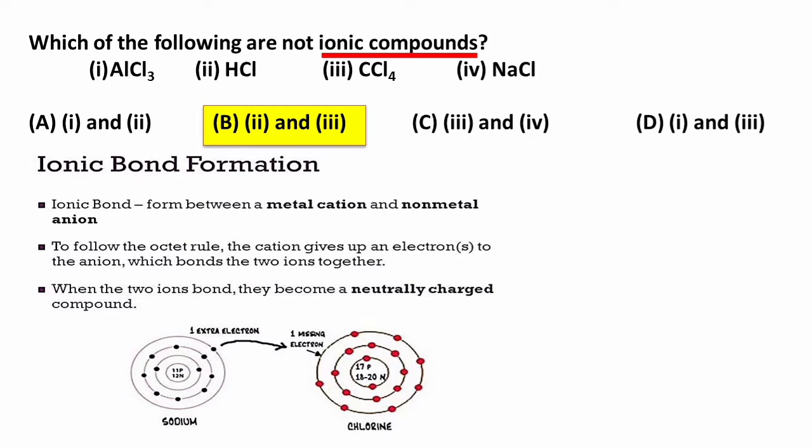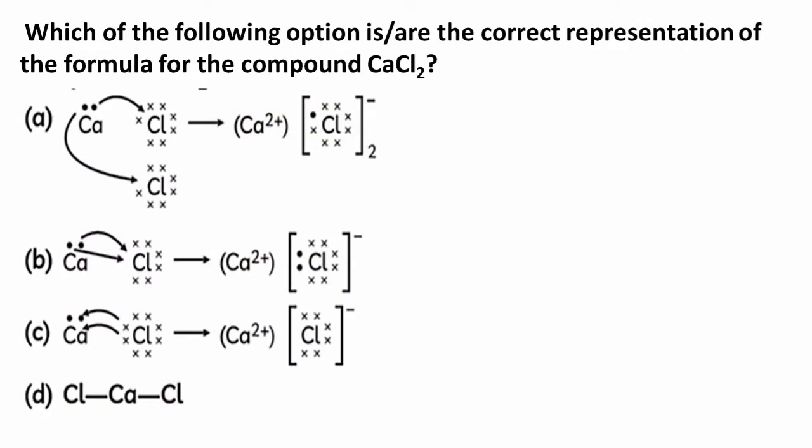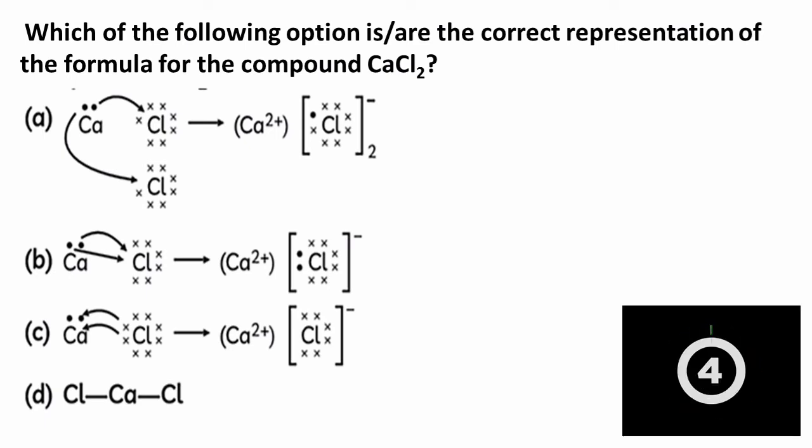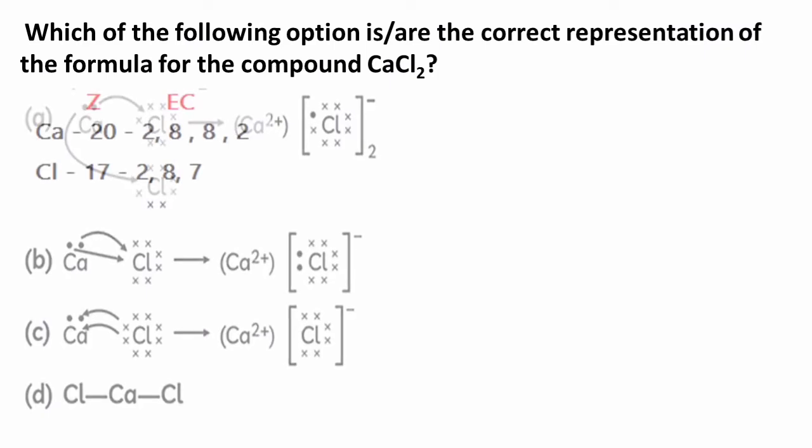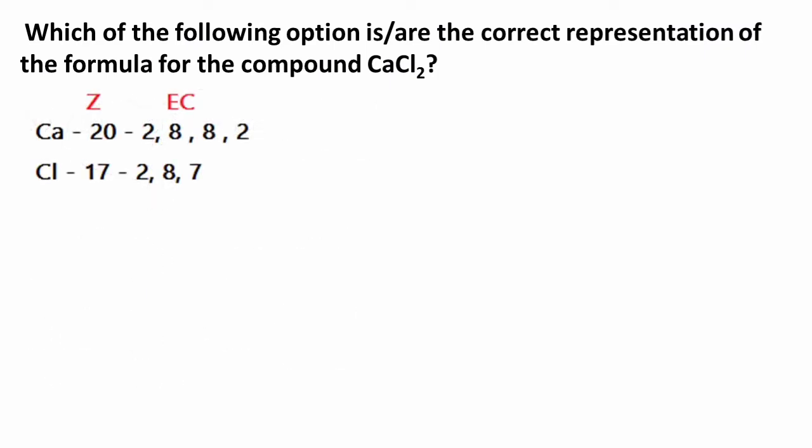Next question. Which of the following option is or are the correct representation of the formula for the compound calcium chloride? This is a question again from ionic compound formation. In the formation of calcium chloride, calcium is the metal with electronic configuration 2, 8, 8, 2 and chlorine is the non-metal with configuration 2, 8, 7. Here is the electron dot structure of calcium and chlorine.